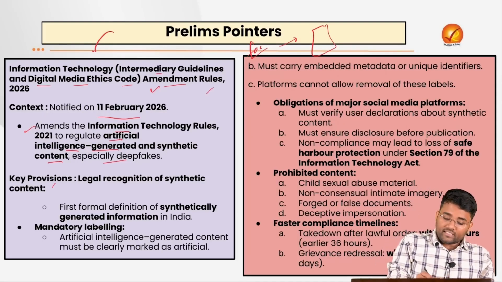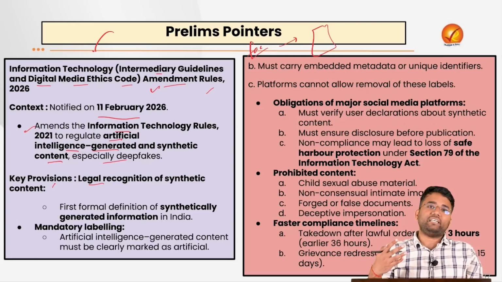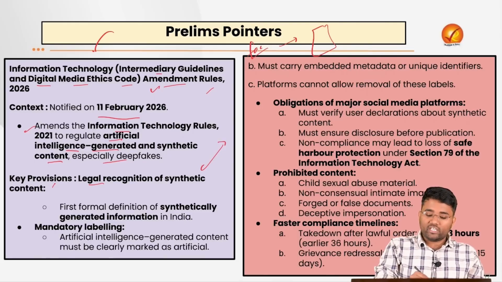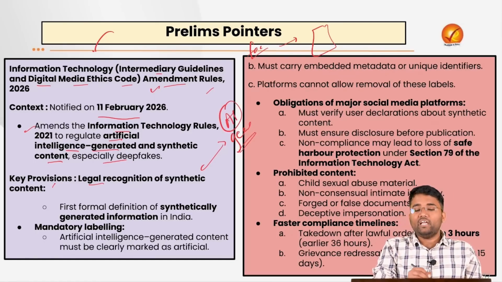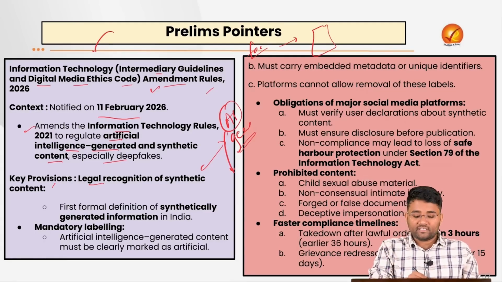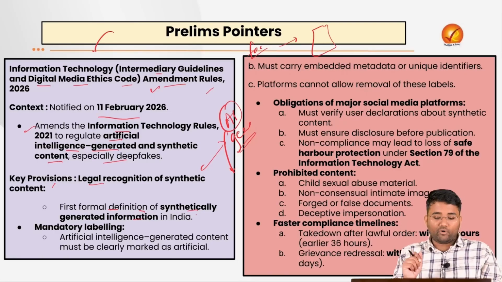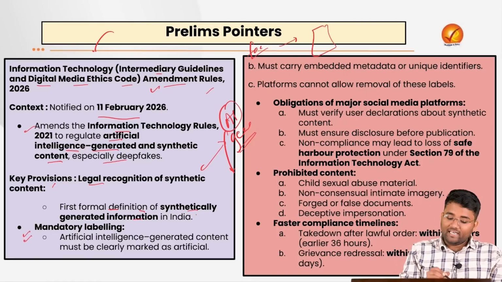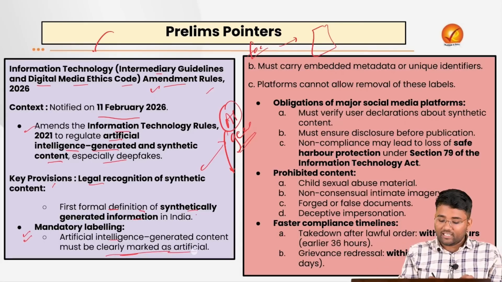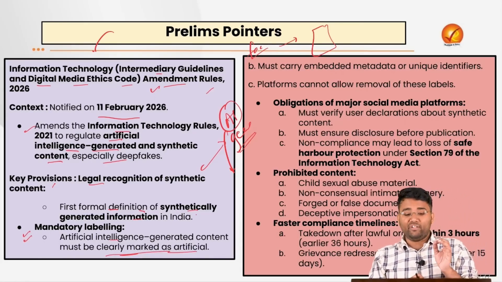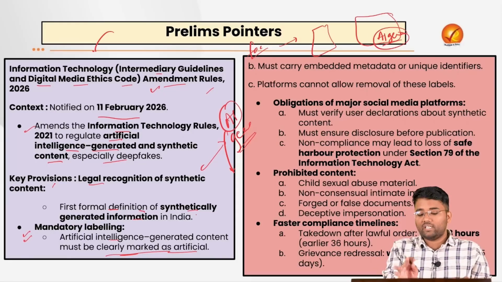The key provisions under these amended rules are that there is a legal recognition of synthetic content: whatever content is artificially generated should give a clear message that this is AI generated, this is artificial intelligence based content, or this is synthetic content. And there is a formal definition of synthetically generated information in India. There should be mandatory labeling. For example, artificial intelligence generated content must be clearly marked as artificial. If you are generating an image, there will be AI generated content written on that image itself.